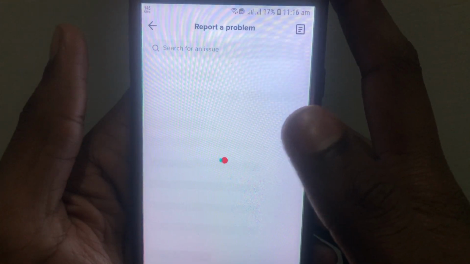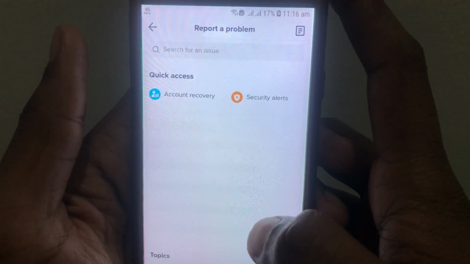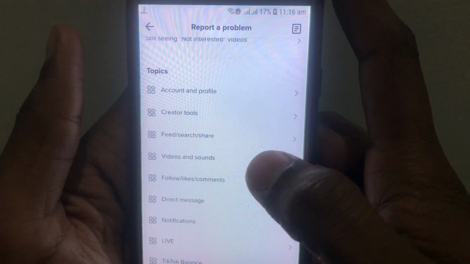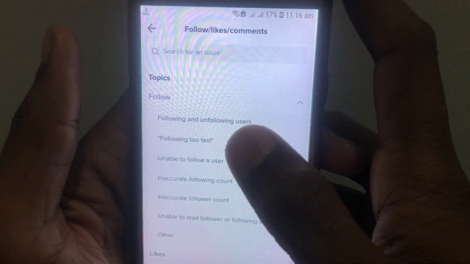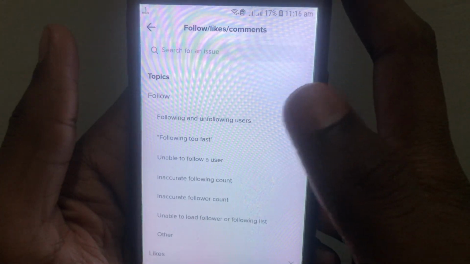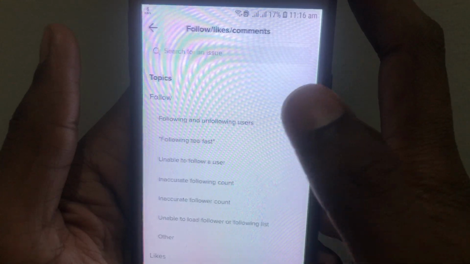After clicking on report a problem, you have to search for the topic you are facing the problem with. After a few seconds, the topics will appear and you have to select the follow, likes and comments topic because you are having the error of follow. So here is the error, which is "following too fast". You have to click on that.